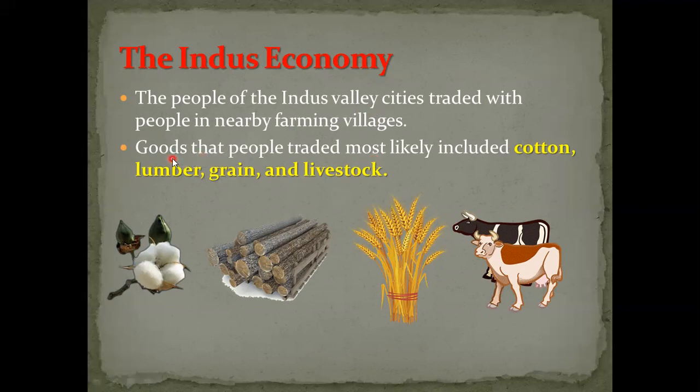Goods means products. What does goods mean? Products. Livestock means the meat of the cows and sheep.